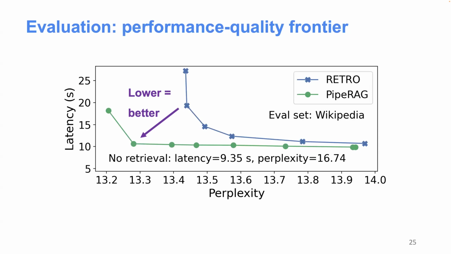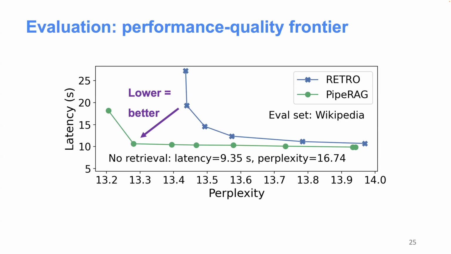Now let's move on from the quality aspect. So what about the performance? In this plot, we show the two-dimensional aspect. The x-axis is perplexity, and the y-axis shows the performance represented in latency, and for both, lower is better.